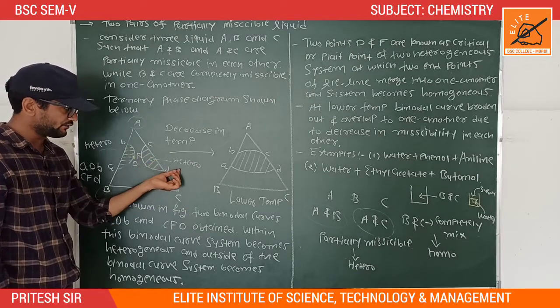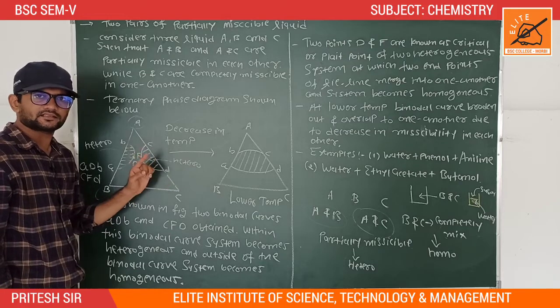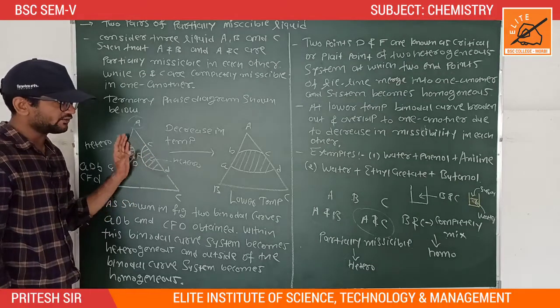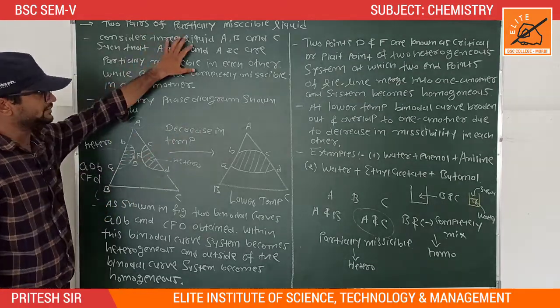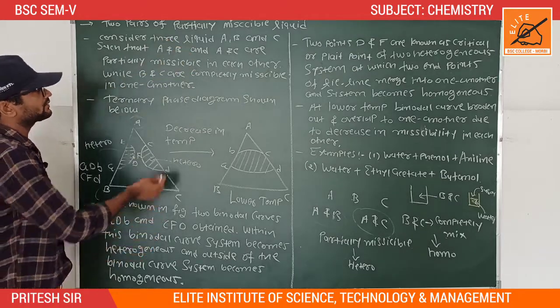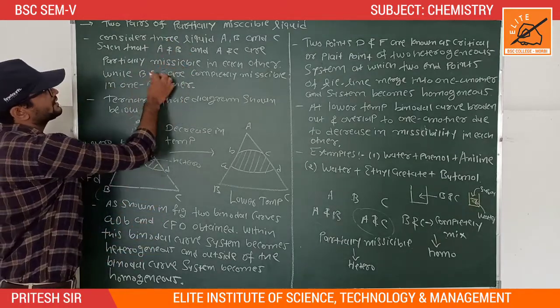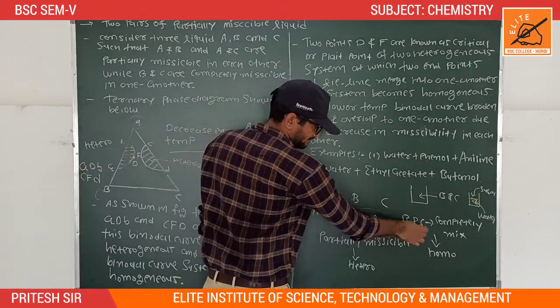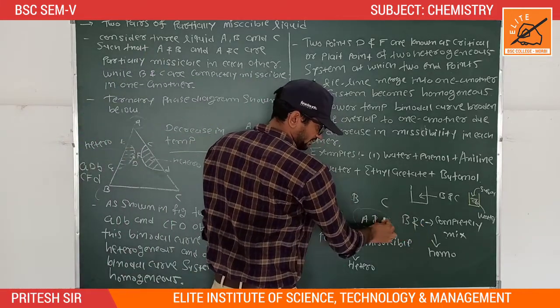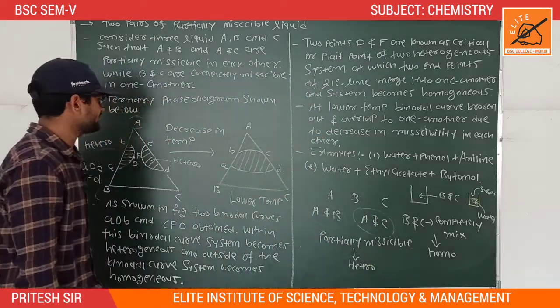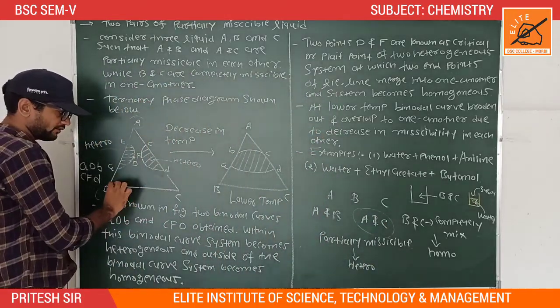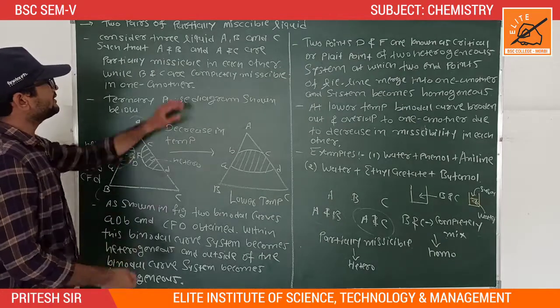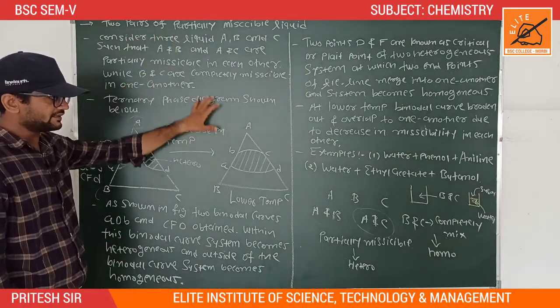I request you to first complete one pair partially miscible liquids, then you can easily write about two pair partially miscible liquids, and the same for three pair. In three pair partially miscible liquids, AB, AC and BC, all three pairs are partially miscible. At that time, three binodal curves are obtained. In the next lecture I will explain three pair partially miscible liquids.